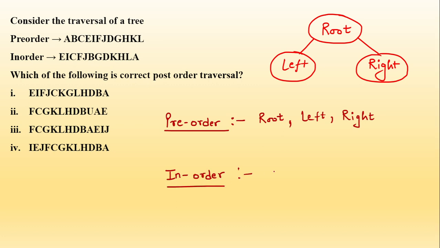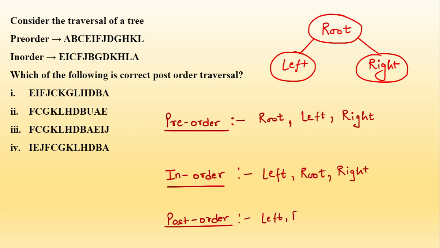Then we have in order. Now what does in order say? In order says first we will have left child, then we will have root, and then we will have right child. And the last one we have is post order. Post order says first we will have left child, then we will visit right child, and last में we will visit the root.